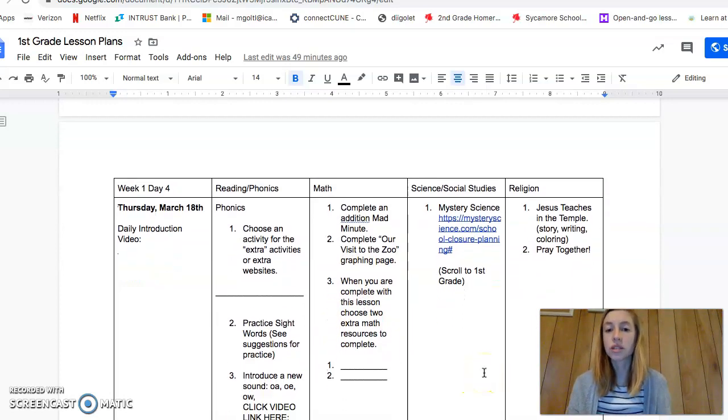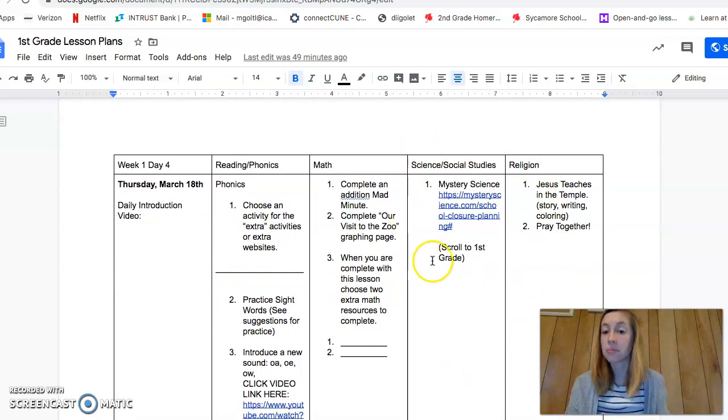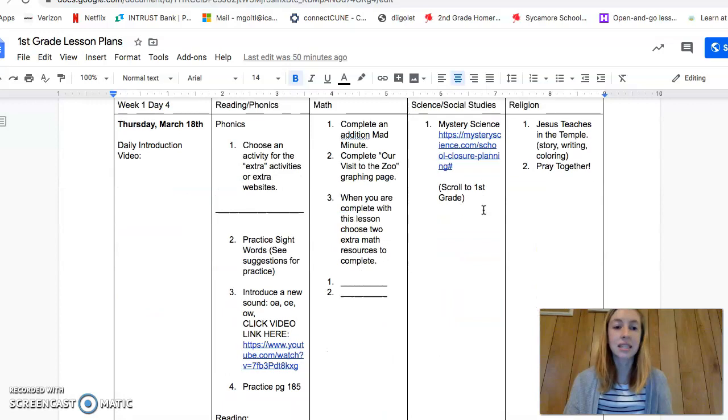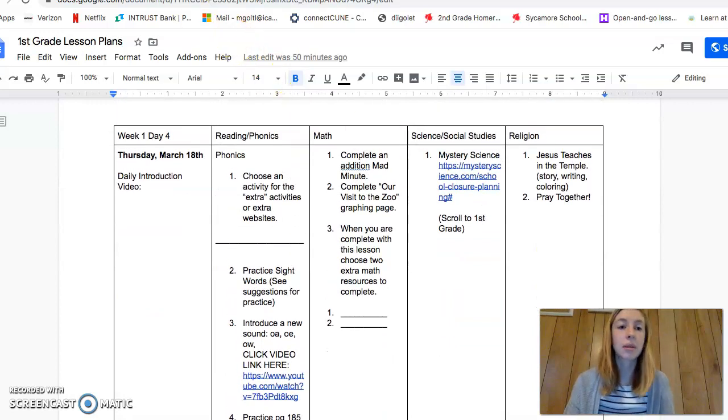For science and social studies, we're going to use Mystery Science. Click the link, click first grade, and you can choose one of those activities. For religion, we're working through that packet about Holy Week. Thursday's lesson is Jesus Teaches in the Temple. We have the story, writing, and coloring, and then of course, always pray together with your family. So that kind of outlines the lesson plan for tomorrow. But let's get into more of the specifics here.